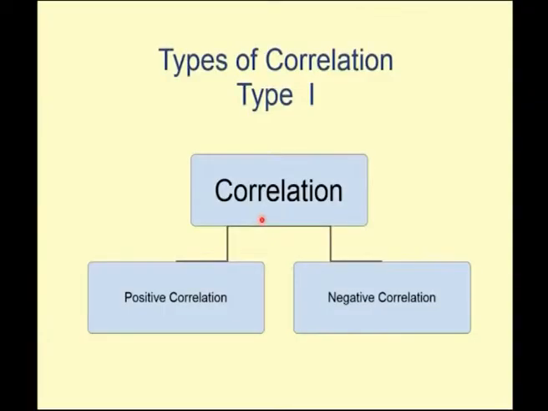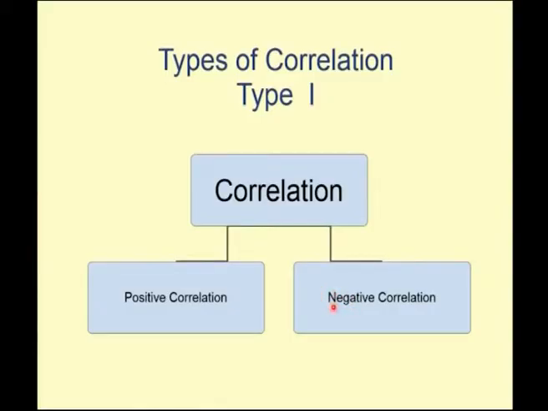So, as I told you, there are two types under this. One is the positive correlation and the other is the negative correlation. Positive means both your x and y variables travel in the same direction. If one variable is traveling in one direction and the other variable in the opposite direction, we call that a negative correlation. For example, here the sales and the demand are in a positive correlation.